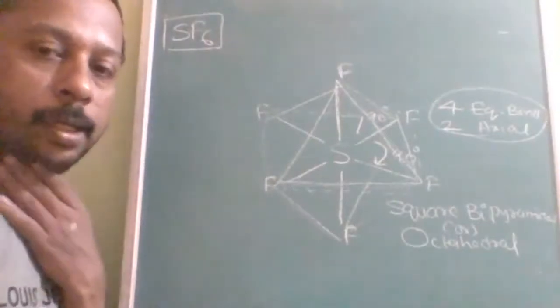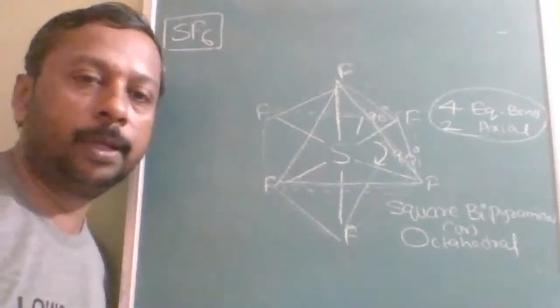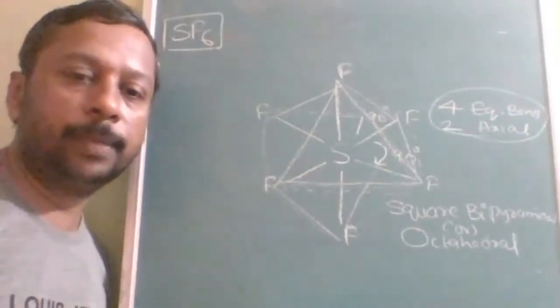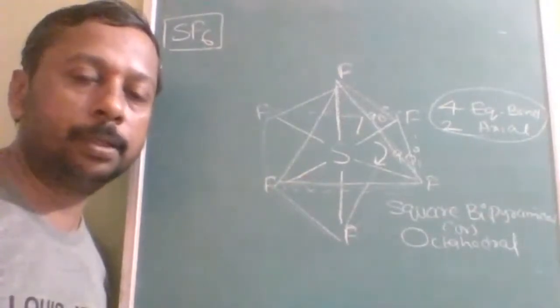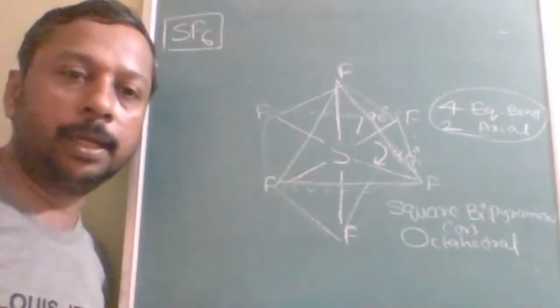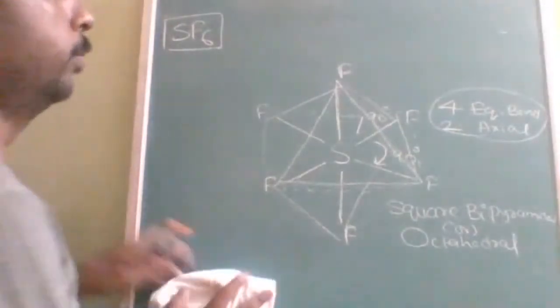So the octahedral structure is much more stable than the trigonal bipyramidal due to symmetry. Symmetry in what? Bond angles, bond length, and bond energy. So any molecule having trigonal bipyramidal will try to shift to either tetrahedron or octahedron because of the symmetry.